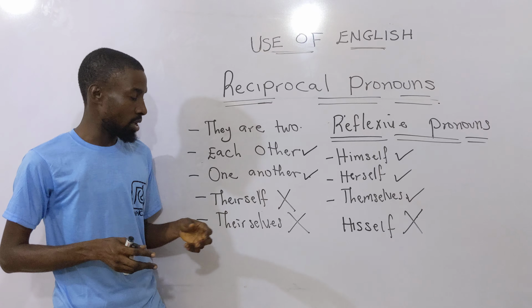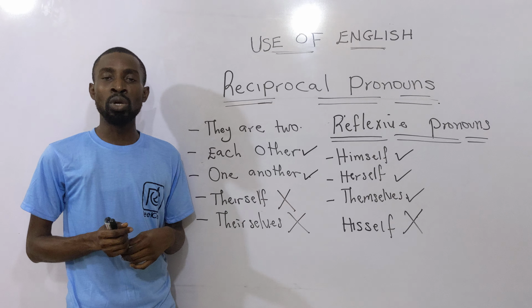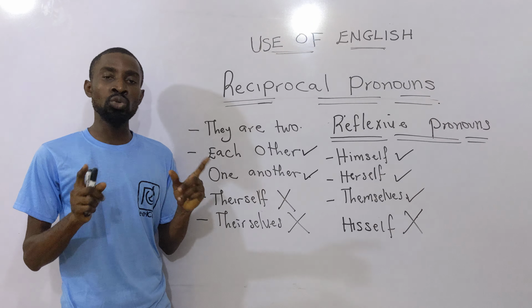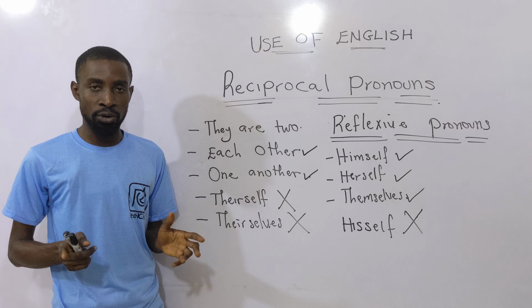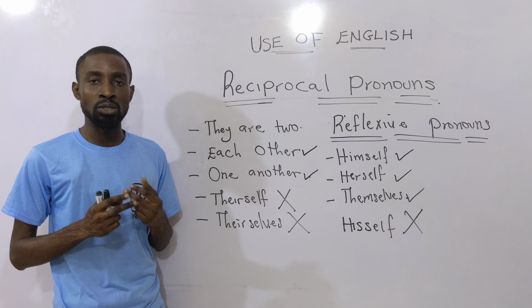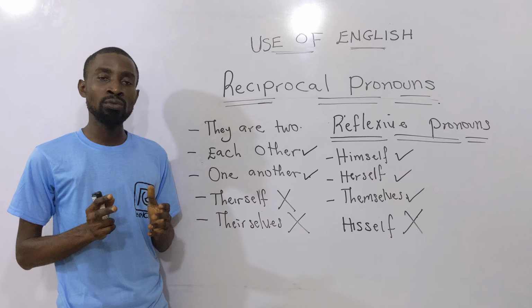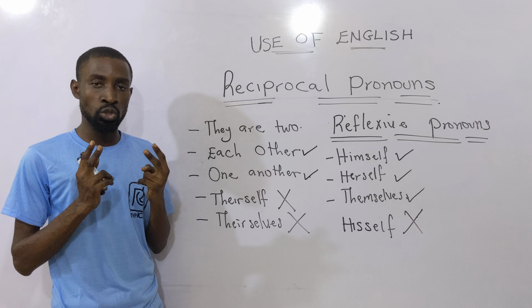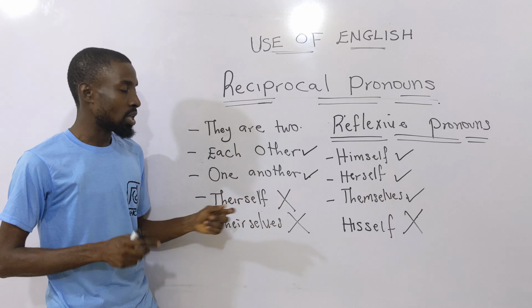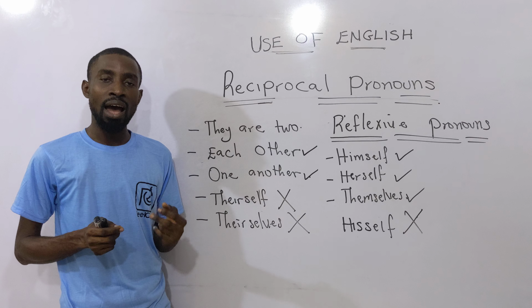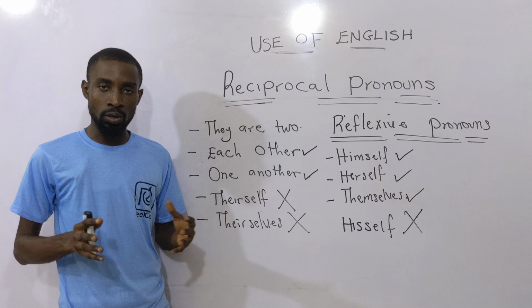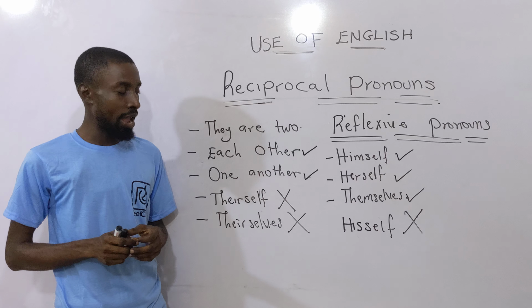All the students in the class love one another because they are more than two. The five students love one another, because they are more than just two. Mary, Johnson, and Chichidodo love one another because they are three.